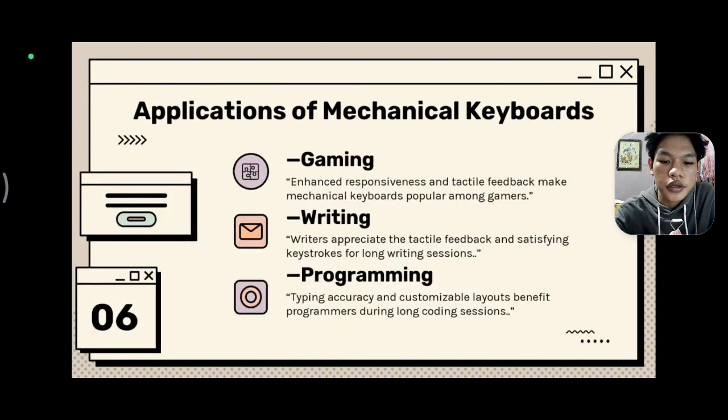Next up, applications of mechanical keyboards. First one is gaming. Enhanced responsiveness and tactile feedback make mechanical keyboards popular among gamers. Second is writing. The tactile feedback and satisfying keystrokes suit a long writing session. The last one is programming.